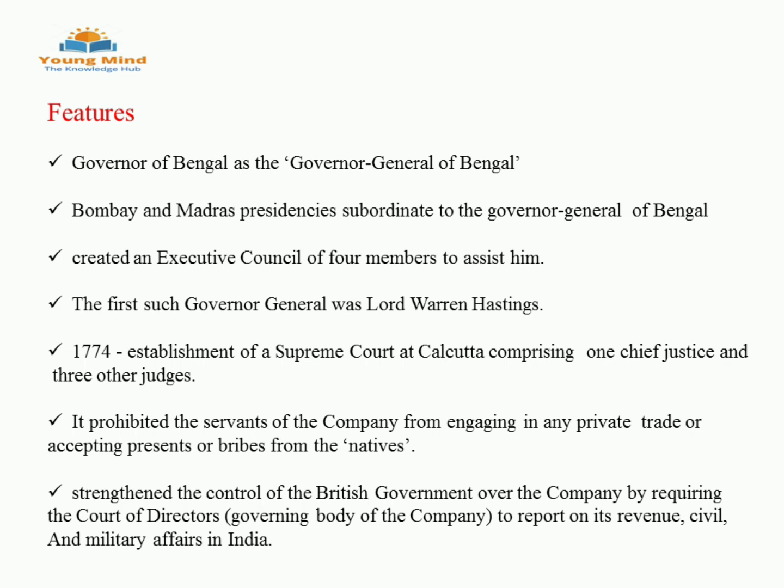To help, in 1774, the Supreme Court was established in Fort William, Kolkata. At that time it had 1 Chief Justice and 3 judges. The first Chief Justice was Sir Elijah Impey. Now the problem started with the Supreme Court, because the Supreme Court also had a hold on company affairs and members. Judicially, the Supreme Court had a hold, and the Governor General in Council had an executive hold.